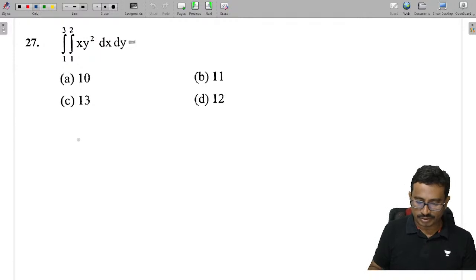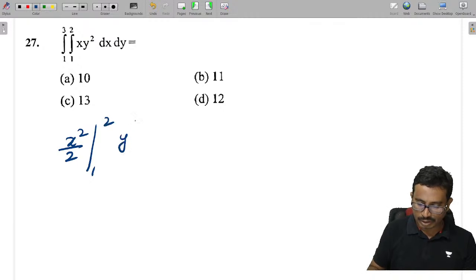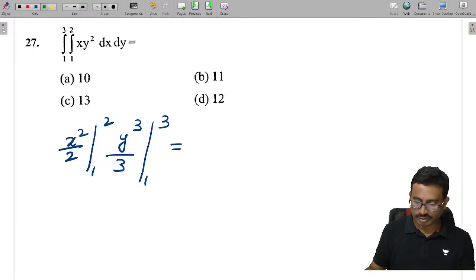Next, tell me now here. So this is x square by 2 with limits 1 to 2 and y cube by 3 with limits 1 to 3. So tell me how much this value is.